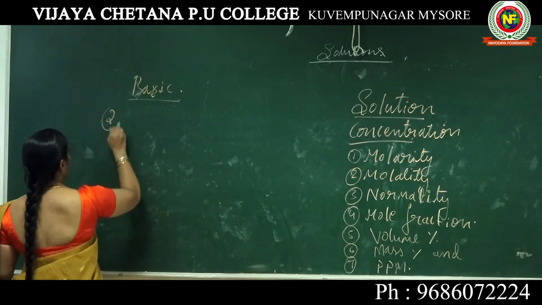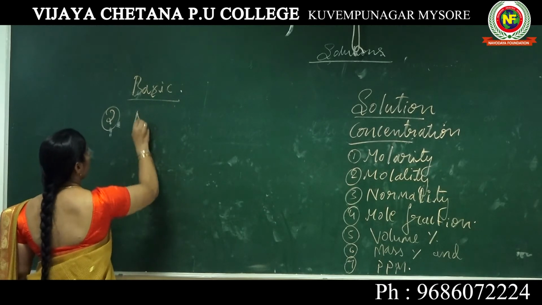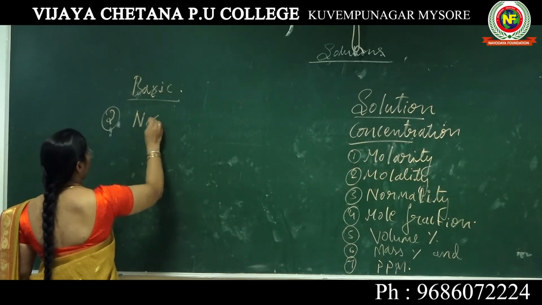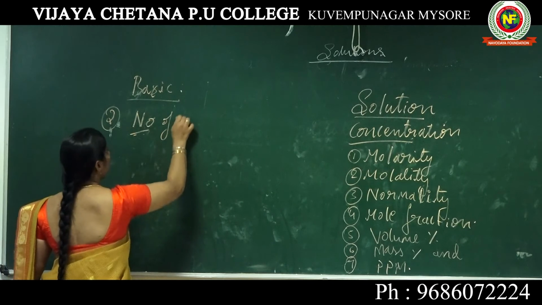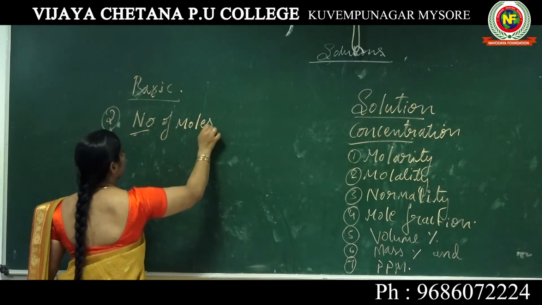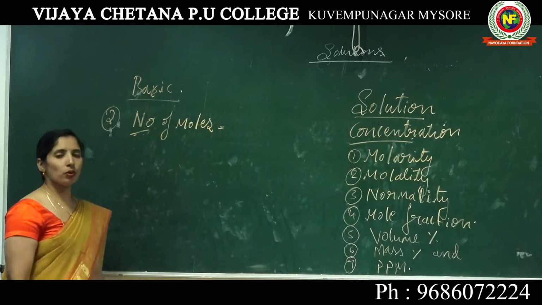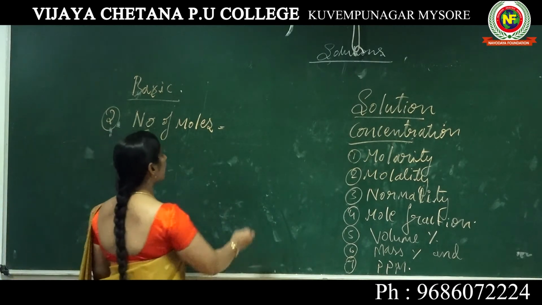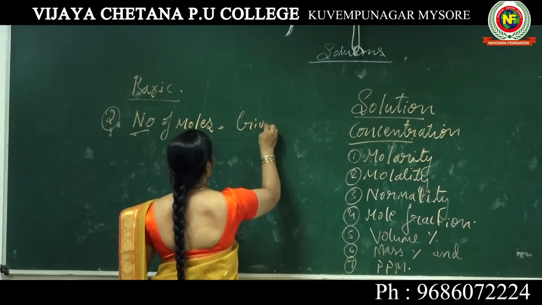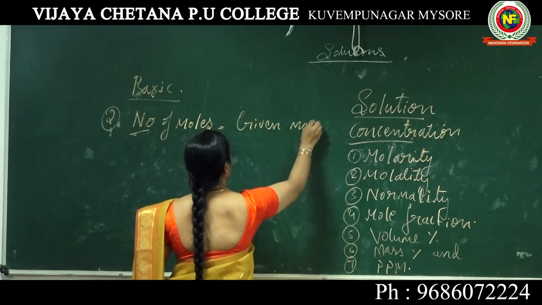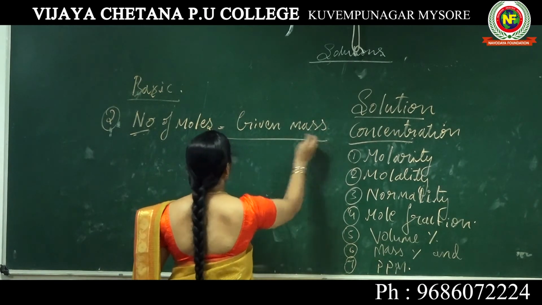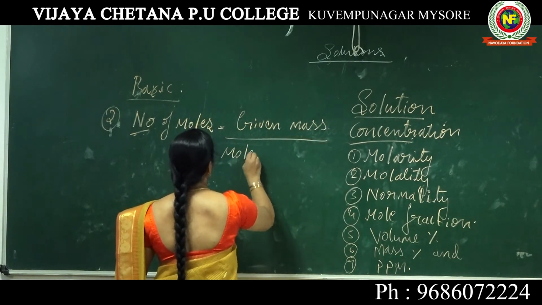So the second basic: how to find out the number of moles. The number of moles is equal to what? The given mass divided by the molecular mass.